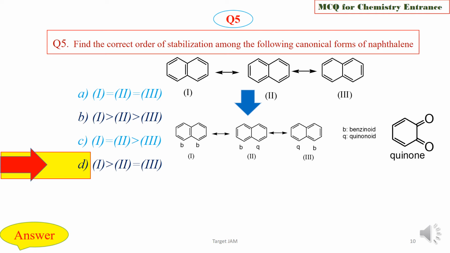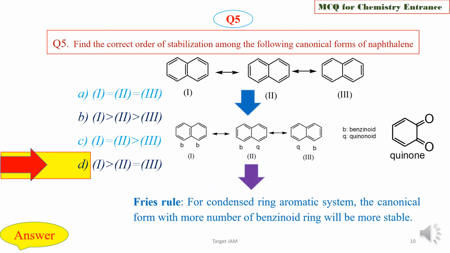So in compound 1, there are 2 benzenoid rings. In compounds 2 and 3, there is 1 benzenoid and 1 quinonoid ring. Now, Fry's rule says that for a condensed ring aromatic system, the canonical forms with more benzenoid rings will be more stable. So compound 1 is the most stable, and compounds 2 and 3 are equally stable.